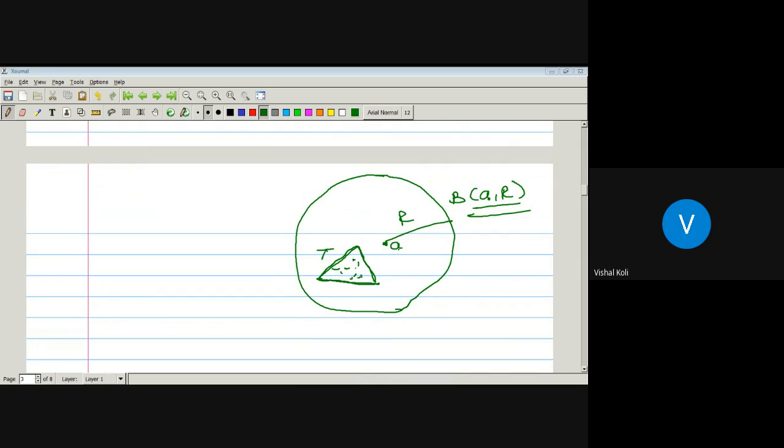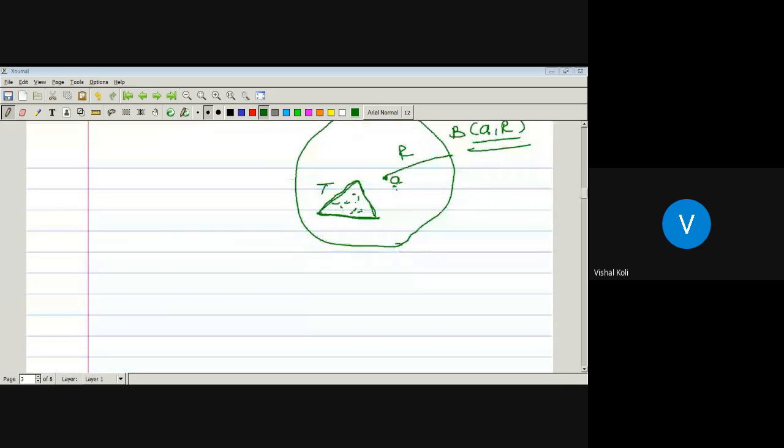It means A is not on this boundary and inside of T. It means A is outside of T, that is somewhere here, or that is this point 1. This will be nothing but the first possibility. Now the second possibility is A is on the boundary of this T. It means somewhere here or here. This point A is belonging to this boundary of this T. And the third possibility is nothing but A is inside of T, that is here somewhere.